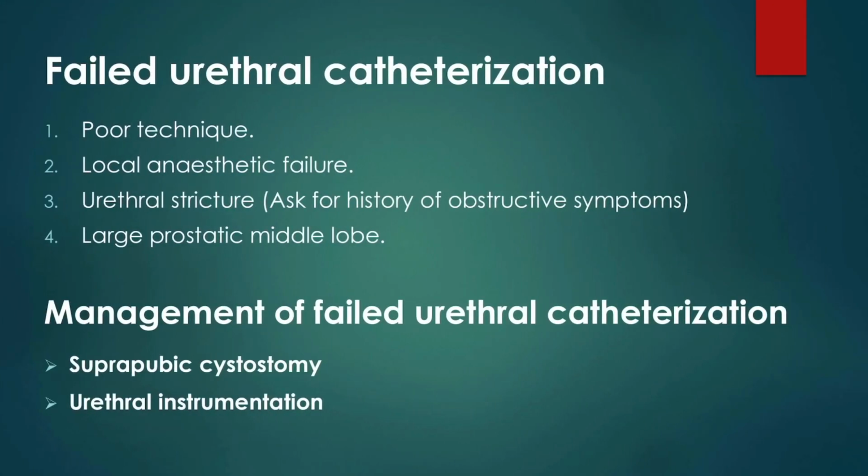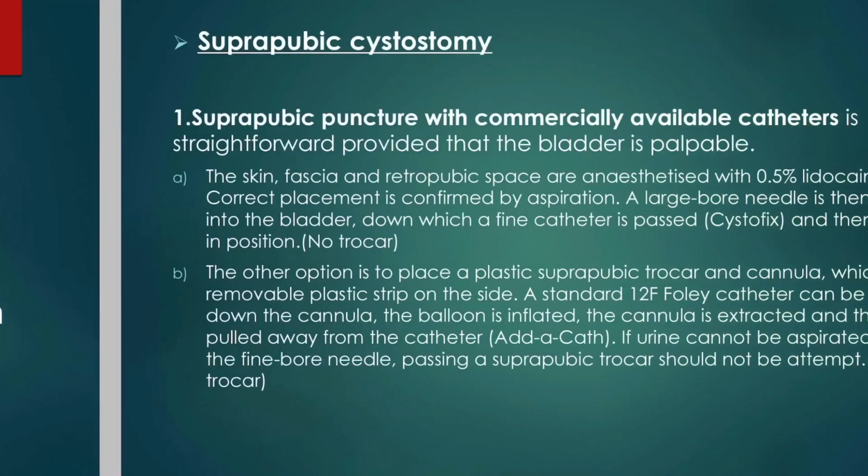Sometimes we fail to catheterize the urinary bladder due to poor technique, local anesthetic failure, urethral stricture, or a large prostatic middle lobe. How to manage a failed urethral catheterization? By suprapubic cystostomy or urethral instrumentation.